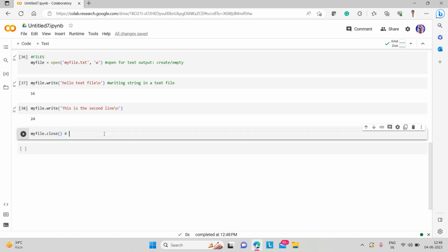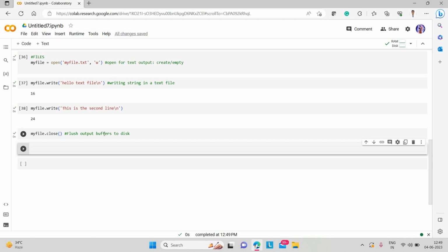What this operation does is flush output buffers to disk. This is for your extra knowledge, you can say somewhat like that. So now we'll close this file.